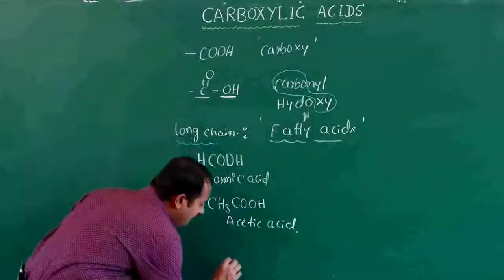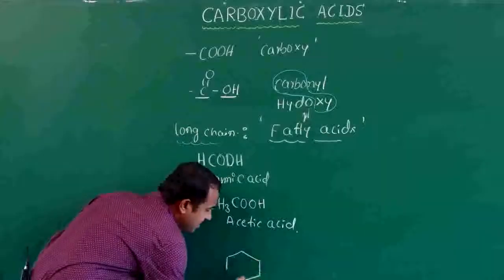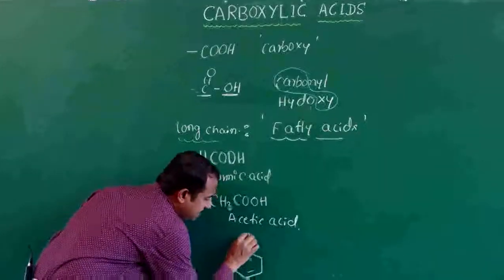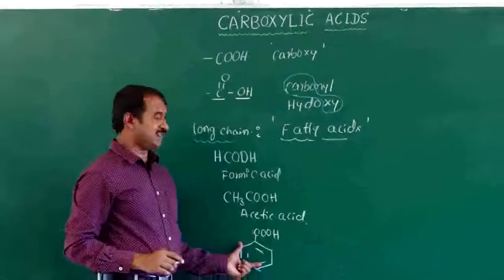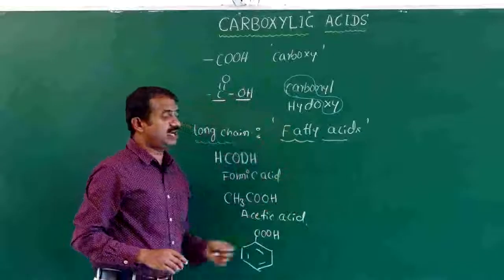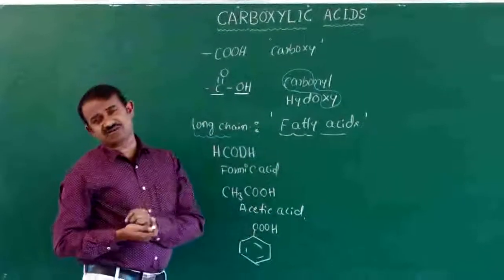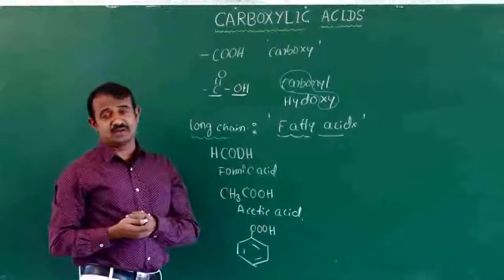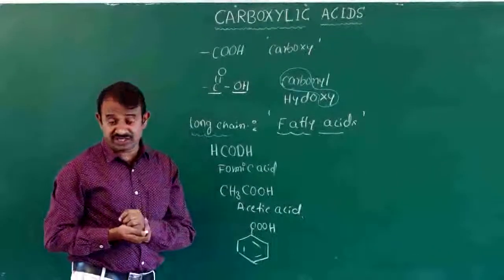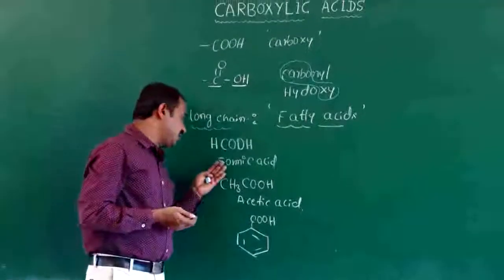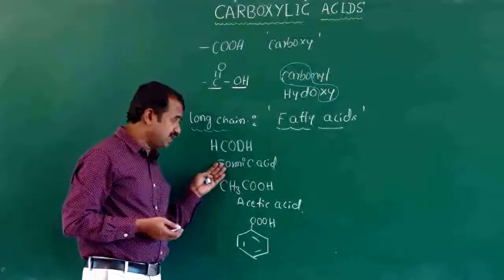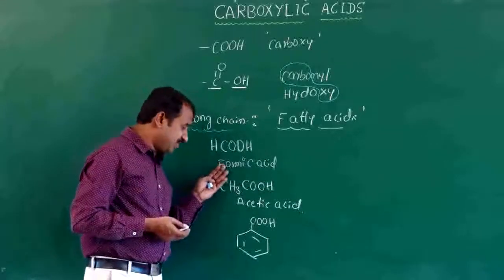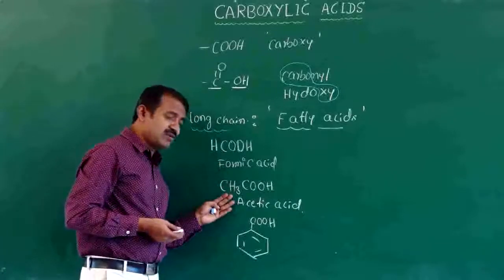If you go for an aromatic acid, C6H5COOH, this is benzoic acid. These are all carboxylic acids. Some carboxylic acids are found in nature. Formic acid is obtained from Formica, and acetic acid is obtained from acetum.